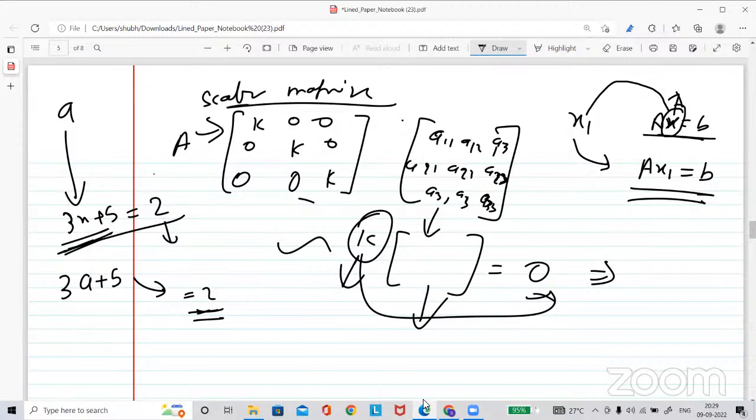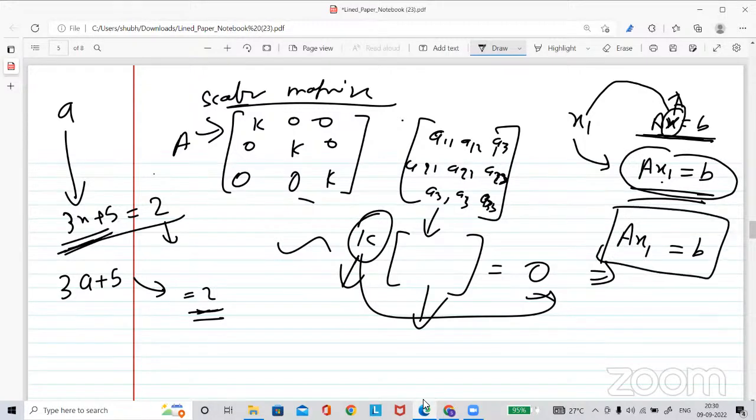Similarly here, if x1 is a solution of this equation, which is the matrix form of a system of linear equations, that means x1 will be placed in place of x, and this is happening: when you substitute x1 in Ax1, it will give the right side b. That's the meaning of being a solution of a system of linear equations.